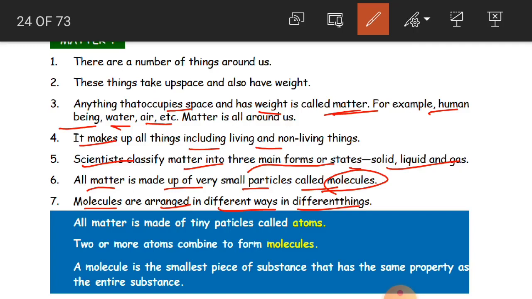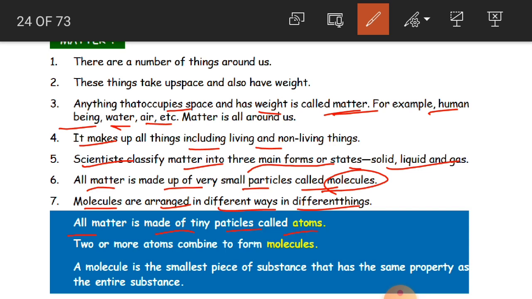That is why we have different materials. Materials are nothing but matter. So we have different materials because molecules are arranged in different ways in different materials. And all matter is made up of tiny particles called atoms.